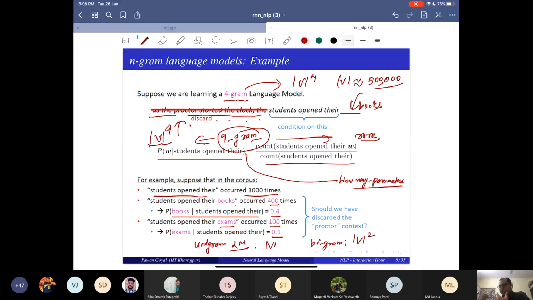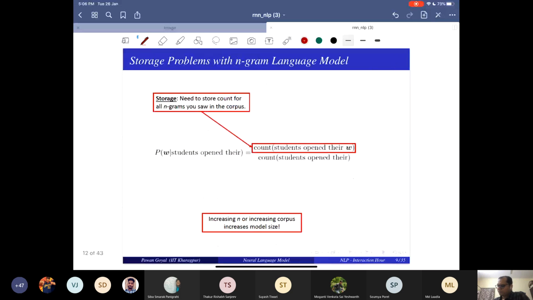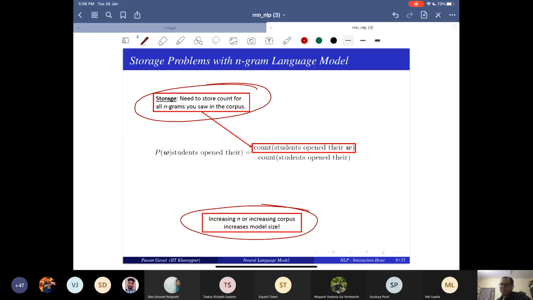So as you keep increasing n, your parameters increase exponentially. That's why you don't go beyond 4; generally 4 is good. And that is the reason you cannot use a larger context. Other things are there, of course: it becomes rare, sparse. So you have the storage problem, and as you increase your n, your model size increases. You have more and more parameters.